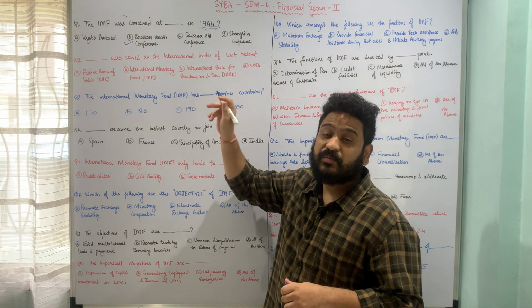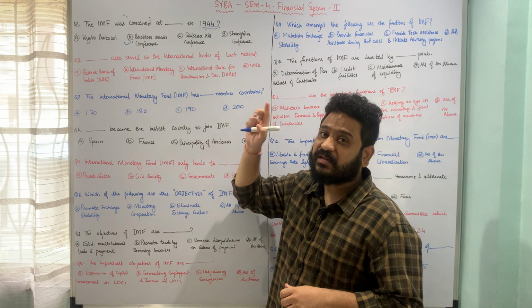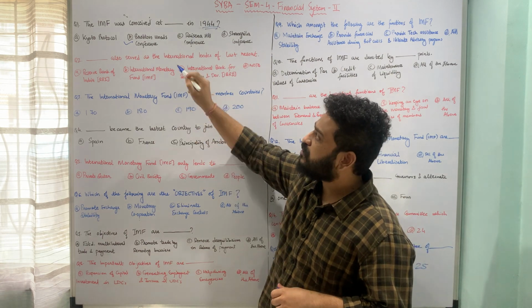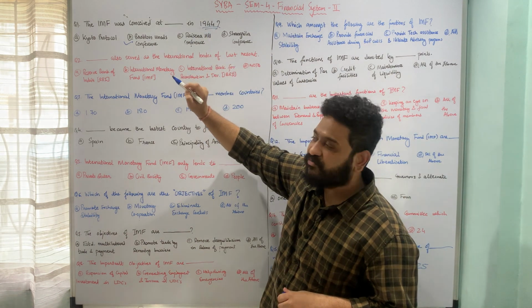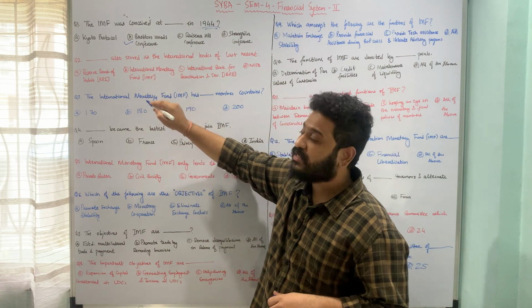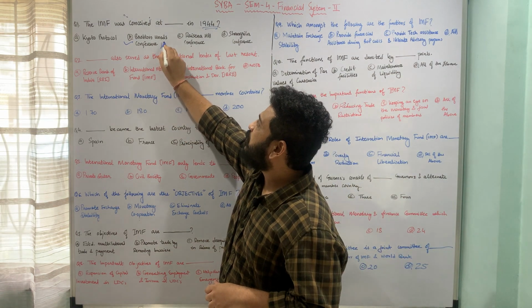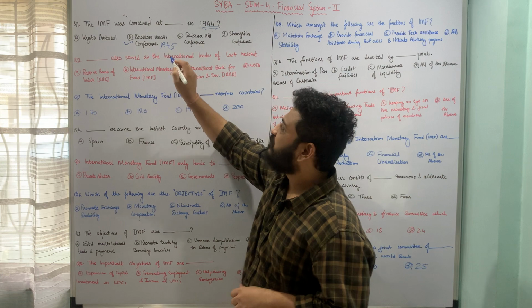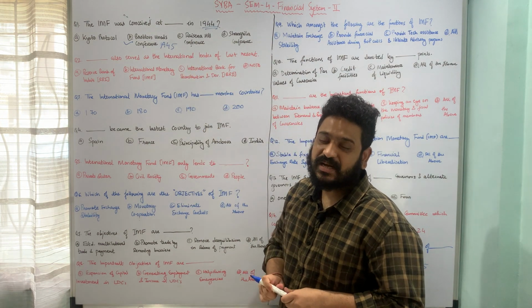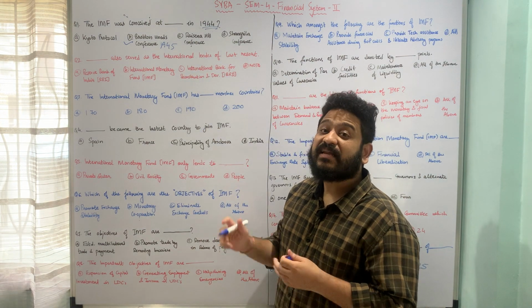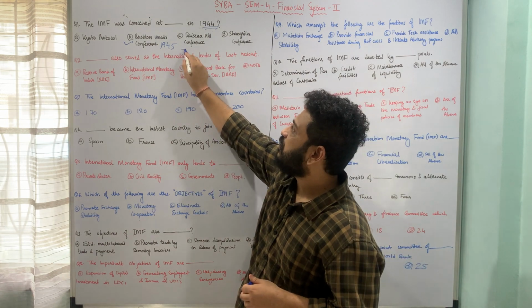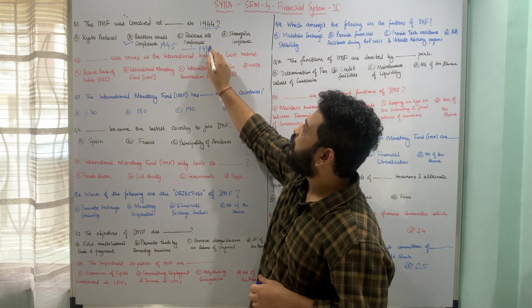I am talking about when the idea was conceived and not when the IMF was established. So the idea was conceived in 1944 at the Bretton Woods Conference and established in the year 1945. That means the International Monetary Fund was established in 1945 and it started functioning in the year 1947.